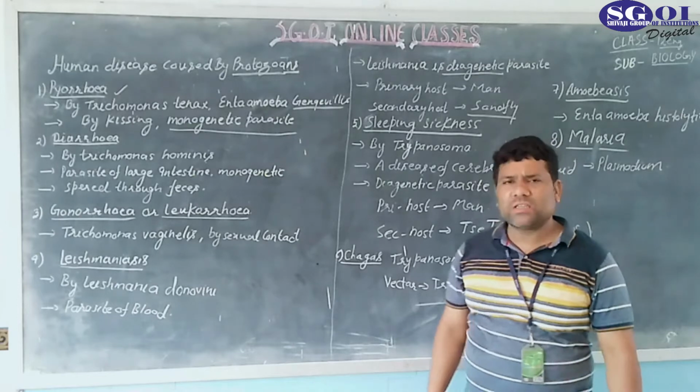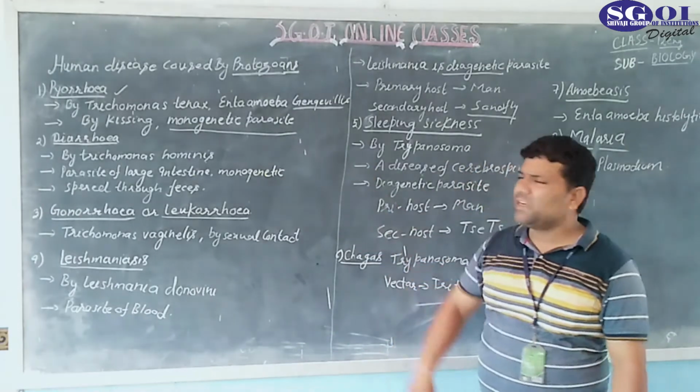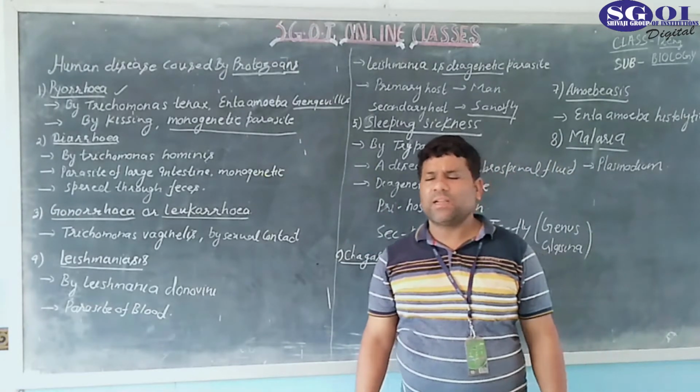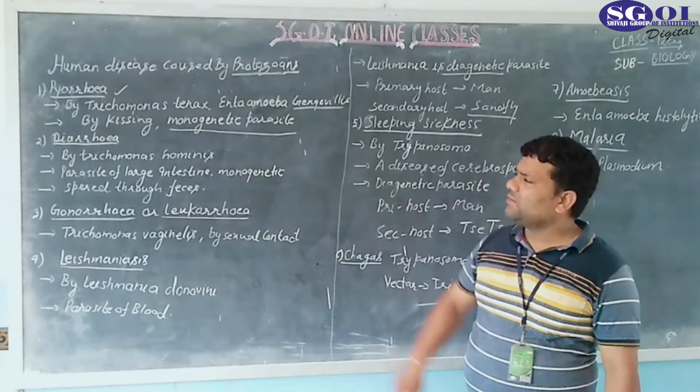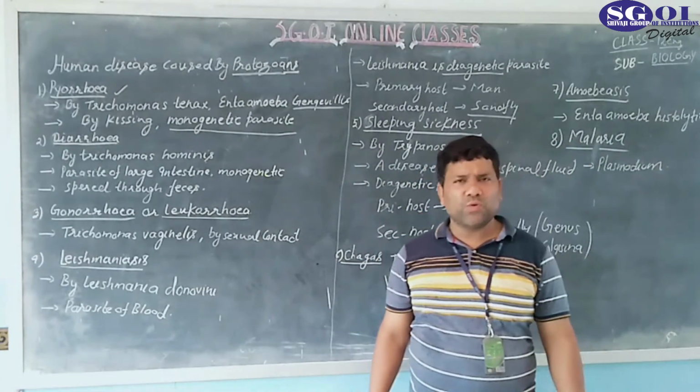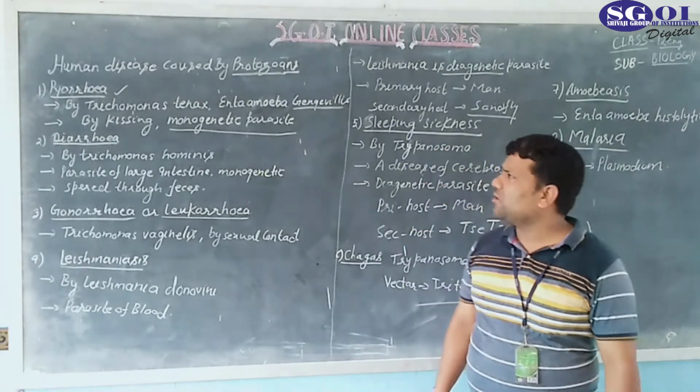This is also asked in the examination, either monogenetic parasite or digenetic parasite. So the pyorrhea causative agent Trichomonas tenax is a monogenetic parasite.